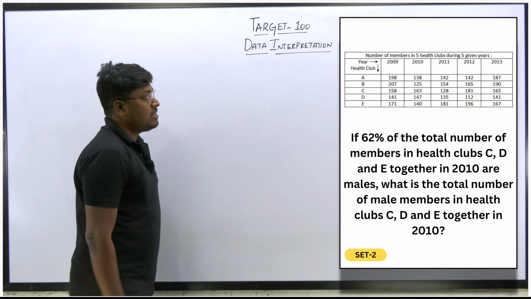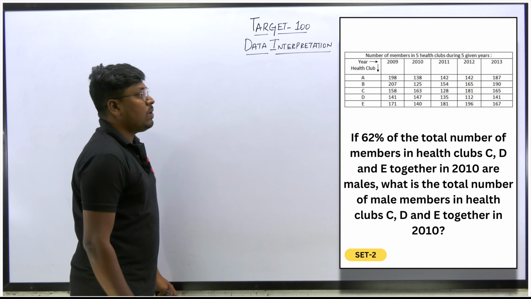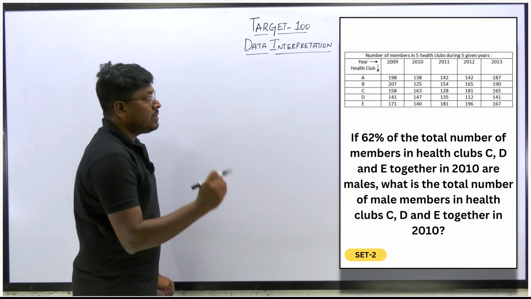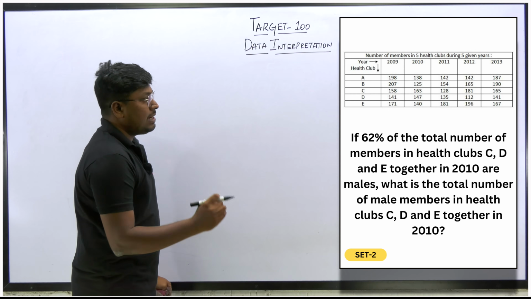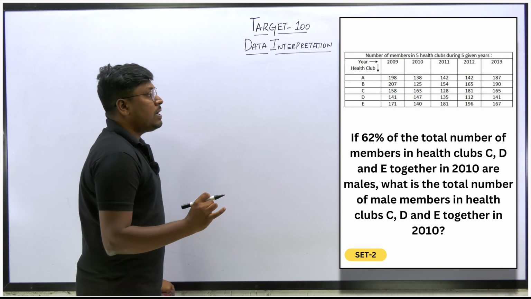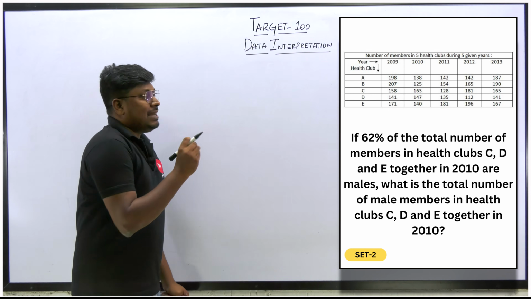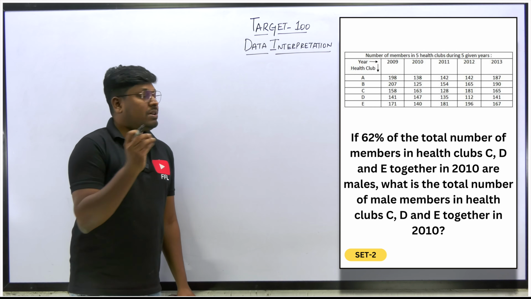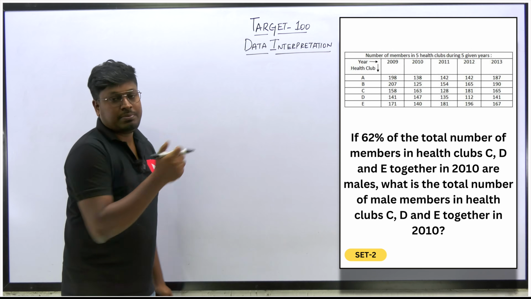So what is the next question? If 62% of the total number of members in health club C, D, E together in 2010 are males, what is the total number of male members? So they are just saying out of the total, 62% are males. So our target is to find what is that 62%, right?